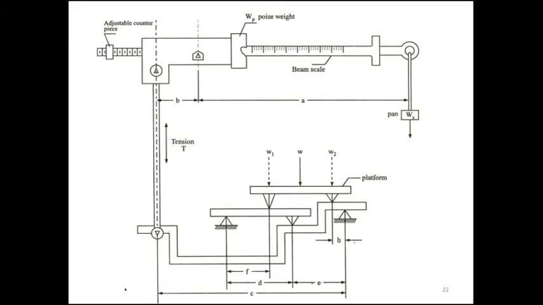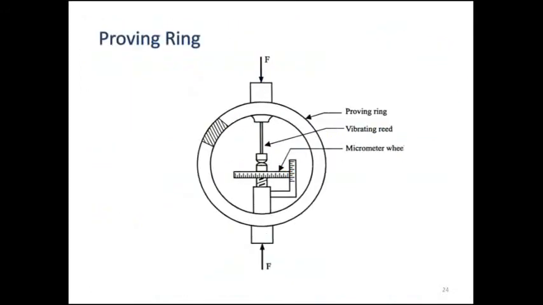In these systems, the large weight W is measured in terms of two smaller weights, Wp and Ws. Wp is the weight of the poise, and Ws is the weight in the pan. Before the unknown load W is applied to the platform, the poise weight Wp is set at 0 on the beam scale, and the adjustable counterpoise is adjusted to balance the initial zero. The weight W can be replaced by two weights, W1 and W2, and it is entirely balanced by the weight Ws in the pan.